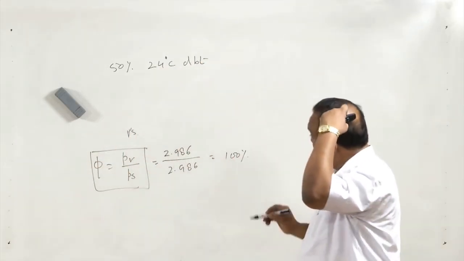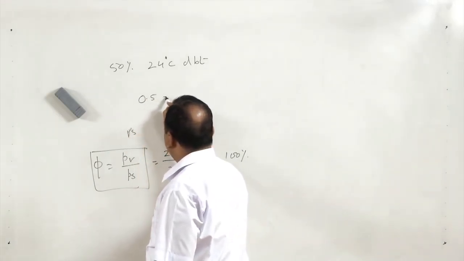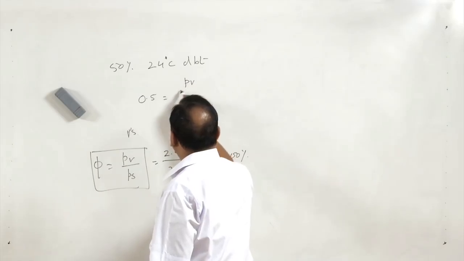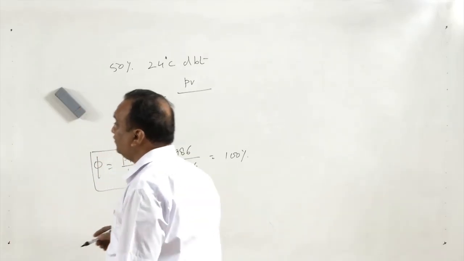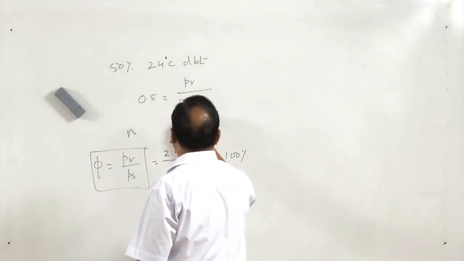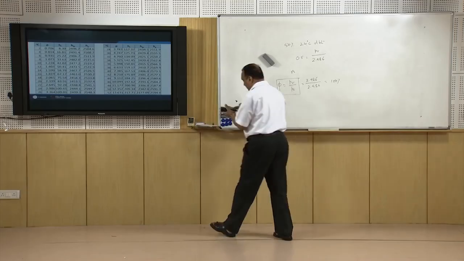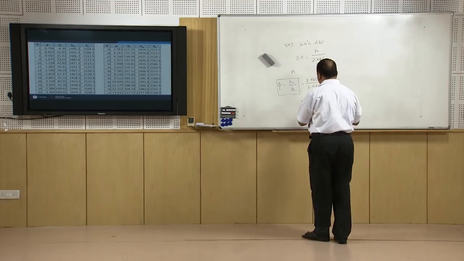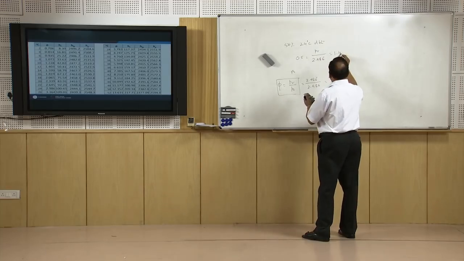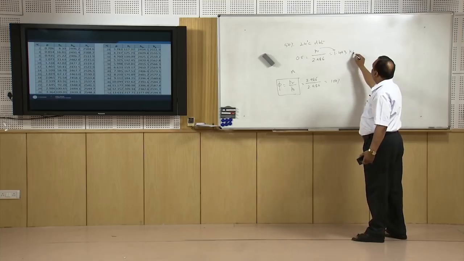In this case, I will take relative humidity 50% as PV by PVS. PV I do not know, PVS I can take from here at 24 degrees centigrade, it is 2.986. Multiplication of 2.986 with 0.5 will give 1.493. This will give us the value of partial pressure in kilopascal.